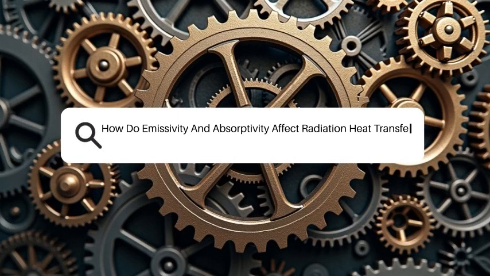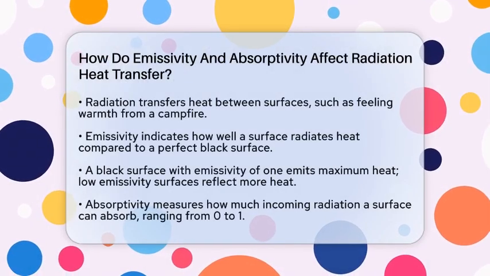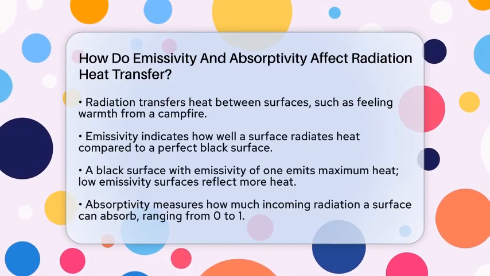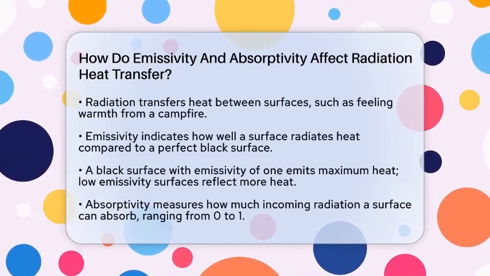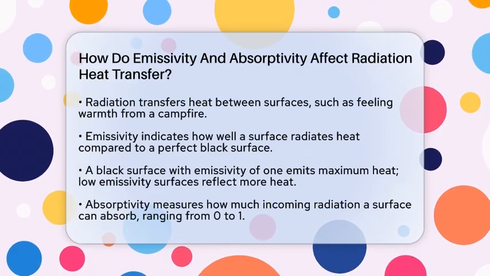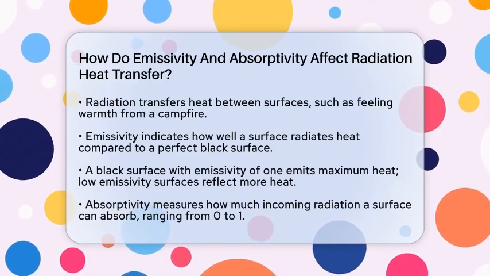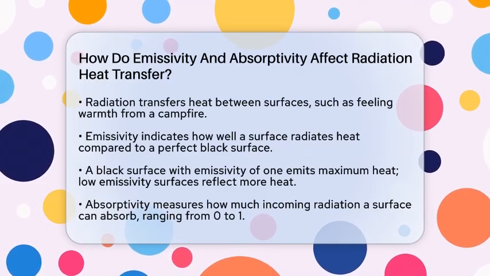How do emissivity and absorptivity affect radiation heat transfer? Imagine standing near a campfire and feeling the warmth on your face. That heat reaches you through radiation, which is a way surfaces exchange thermal energy. Now, the way surfaces emit and absorb this heat depends on two key properties: emissivity and absorptivity.